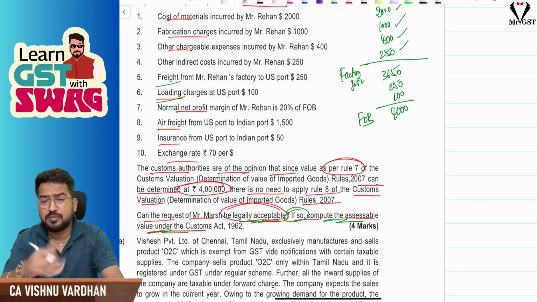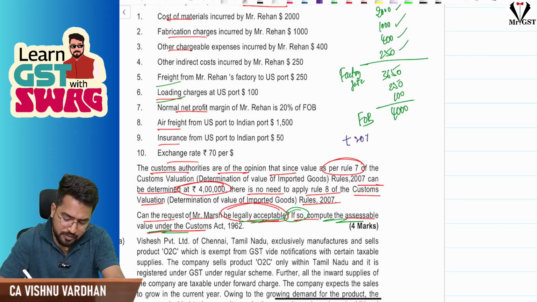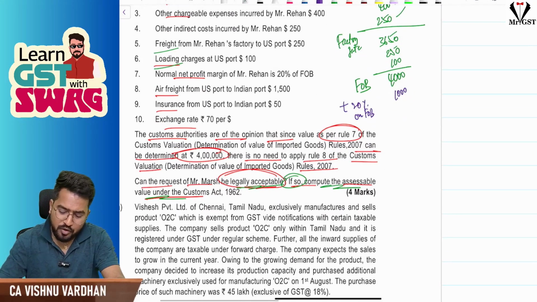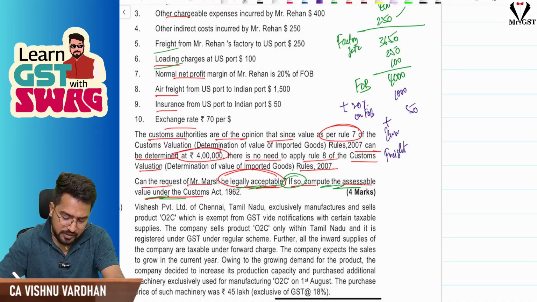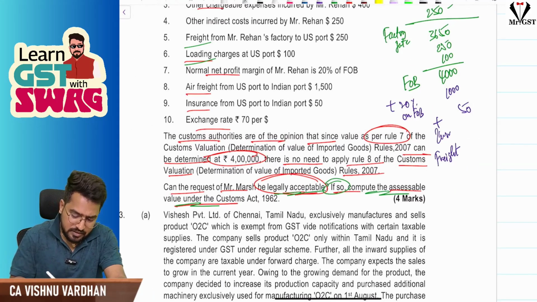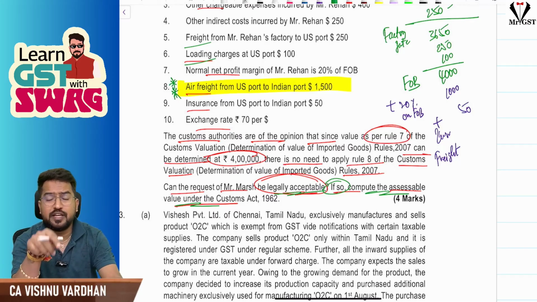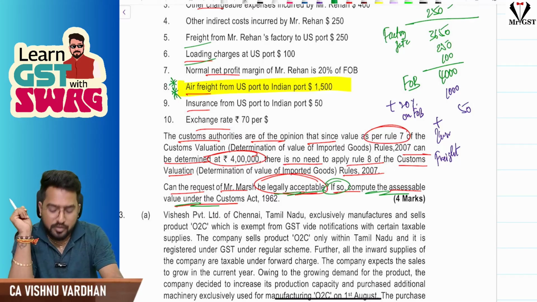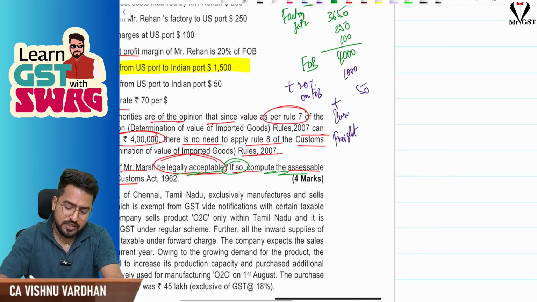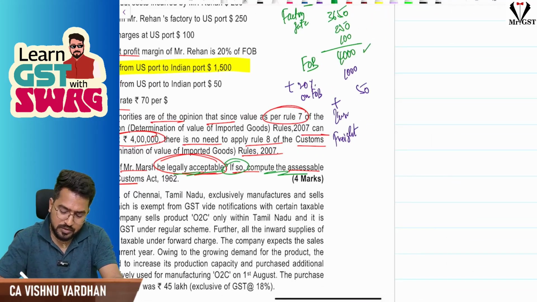You have got the entire cost, but there is a profit, correct? Profit is 20% on FOB. That is $1,000. Now for this you add insurance, $50, plus freight, $1,500. Guys, understand, this is the important adjustment in this particular question. When it is air freight, it should be restricted to a maximum of 20% of FOB. Here FOB itself is 4,000, so 20% of FOB is just $1,000. So it is $1,000 only.